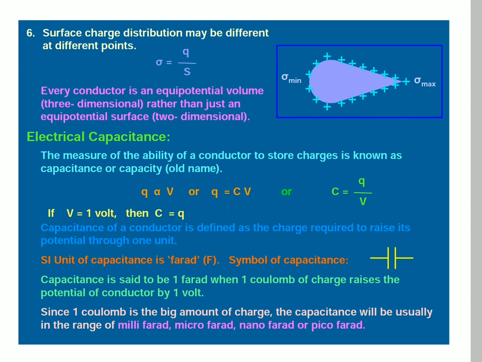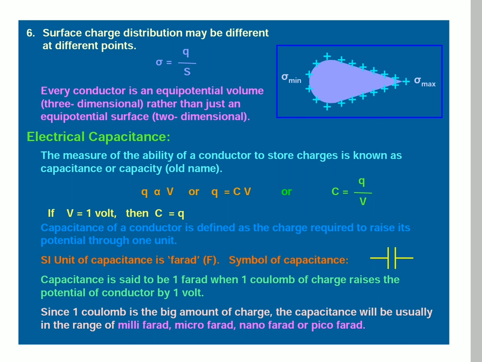Coming to electrical capacitance: the measure of the ability of a conductor to store charge is known as capacitance or capacity. Q is proportional to V, meaning the stored charge is proportional to the potential difference. We can remove the proportionality by inserting a constant C. Q is equal to CV, or C is equal to Q by V.